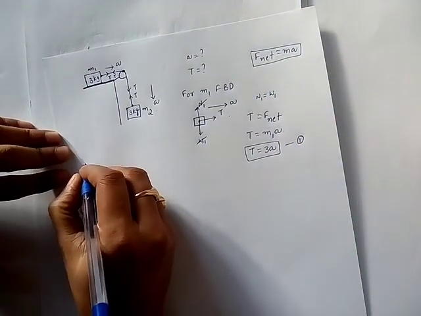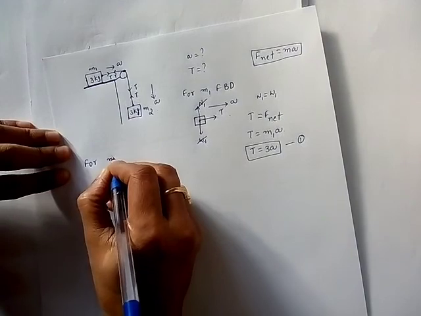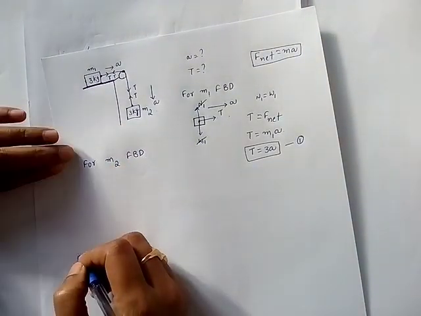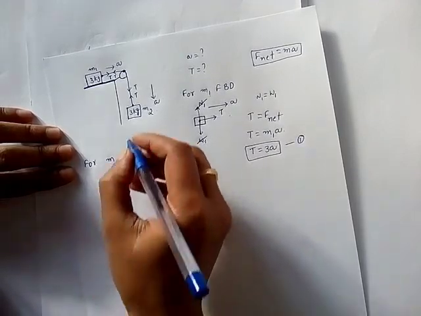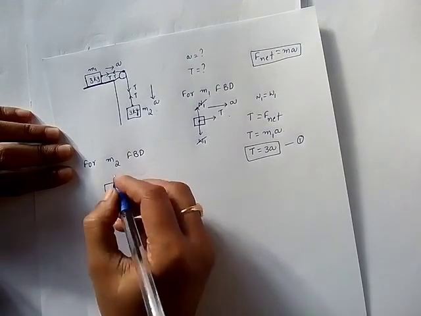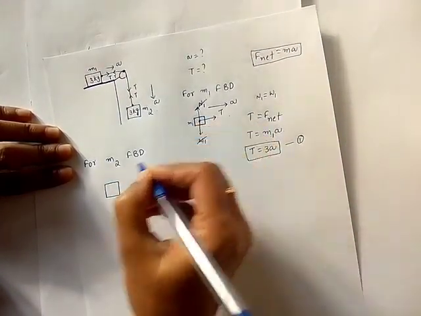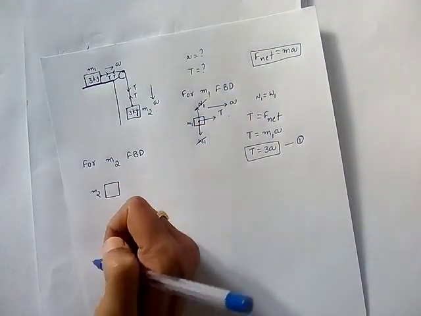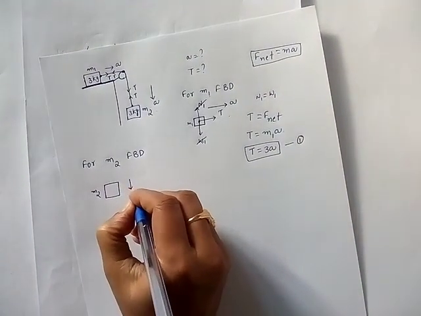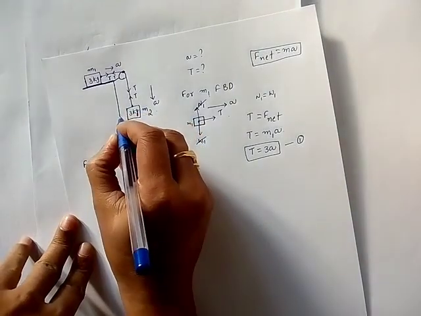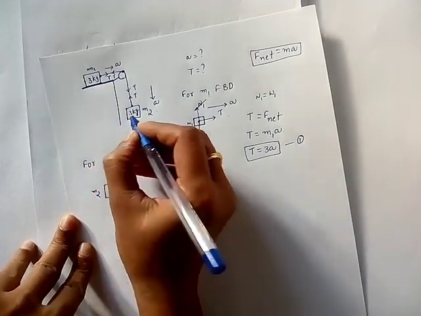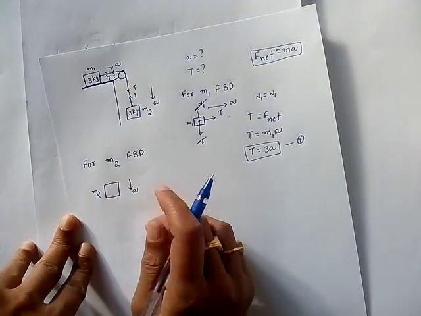Next we will draw the free body diagram, FBD, for M2. Here I will write M1, here I will write M2. Now tell me what are the forces acting here. You know acceleration is downwards. There is no contact here. That's why there is no normal force acting here. That's why we need not take that.